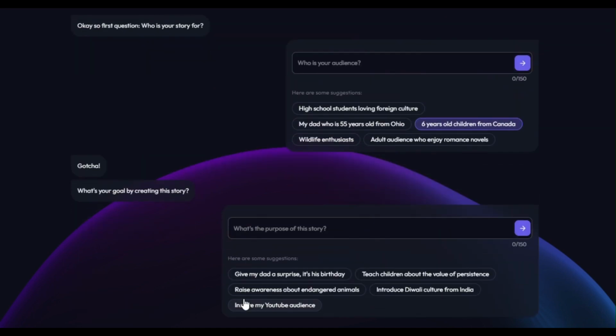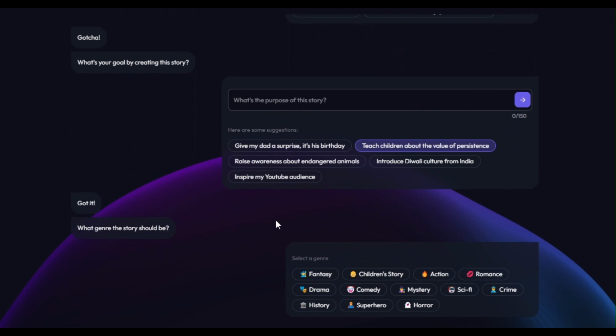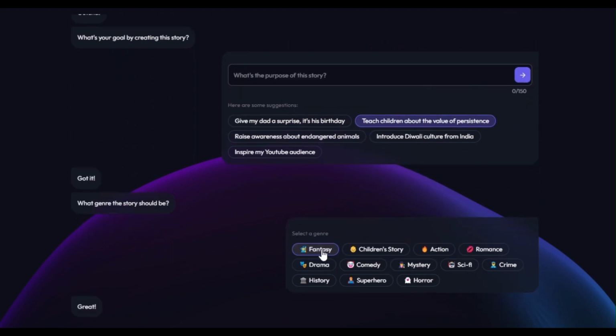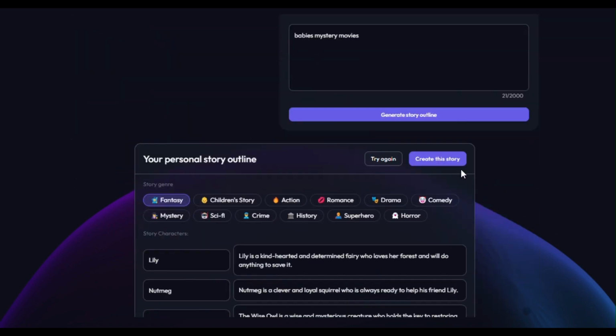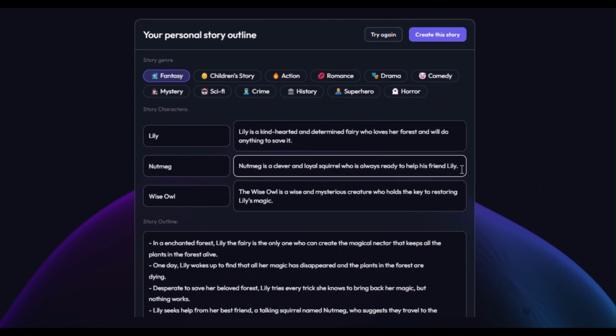Then you will find AI asks you who is your audience. We selected 6 years old children. Then select Teach Children. And then Fantasy. And in the text box field we write Babies Mystery Movies as an idea of our story. AI will start developing the script, and within a minute it provides us a video script outline.